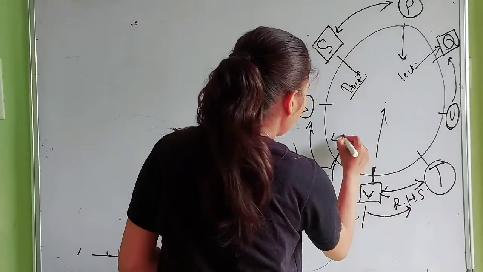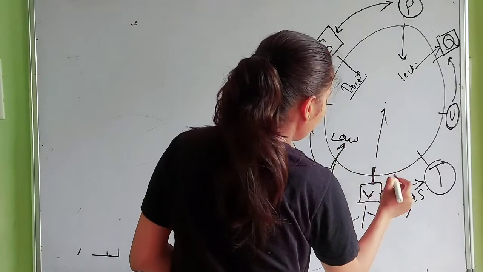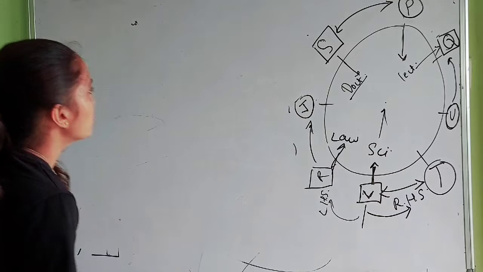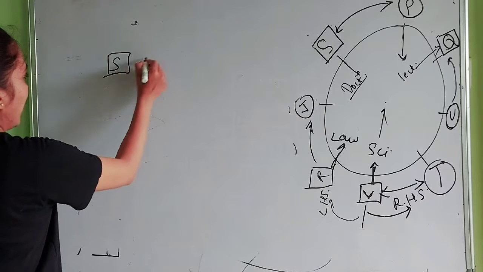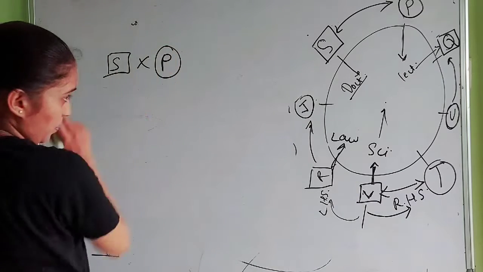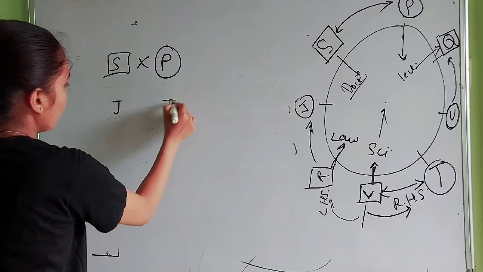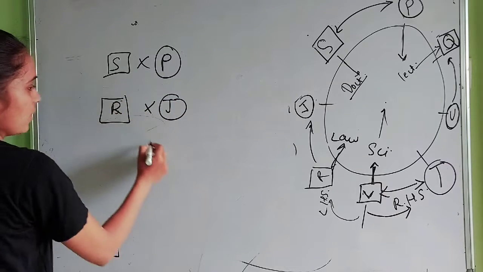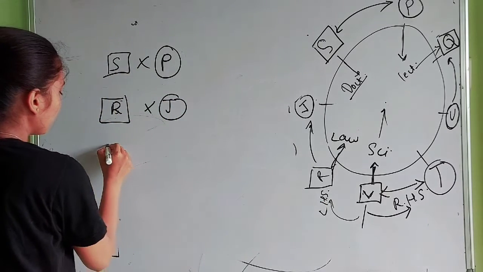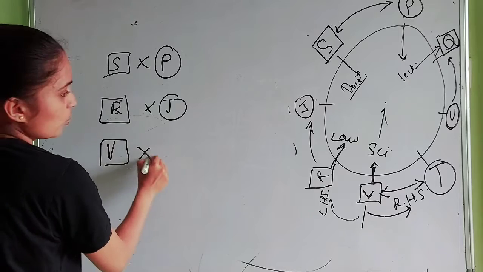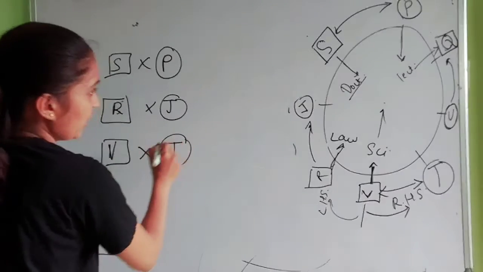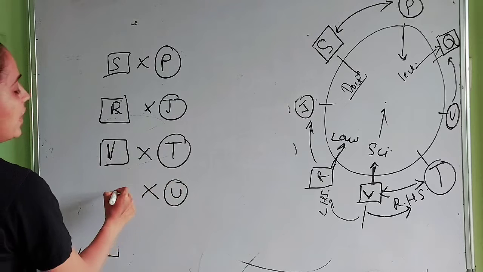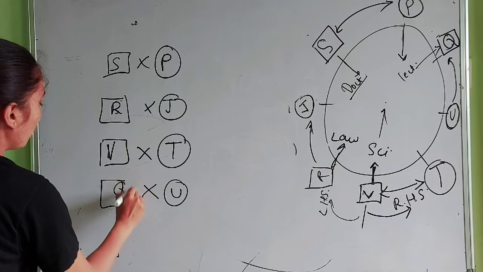From this we can understand that R is a lawyer and V is a scientist, okay. S is a man who is married to P. J is a female whose husband is R. V is a man who is married to T, and U is a female who is married to Q, okay.